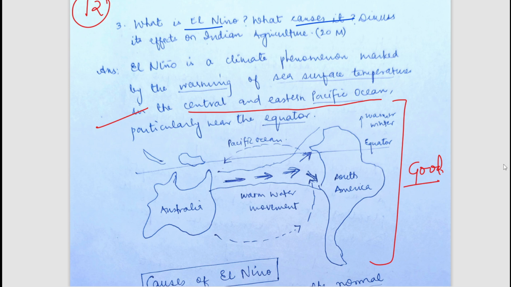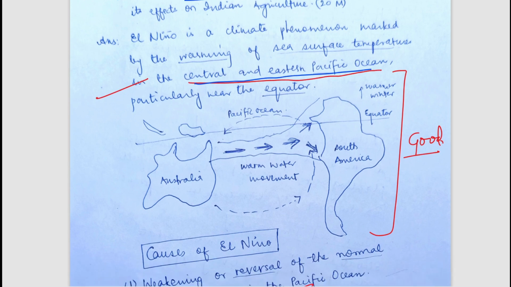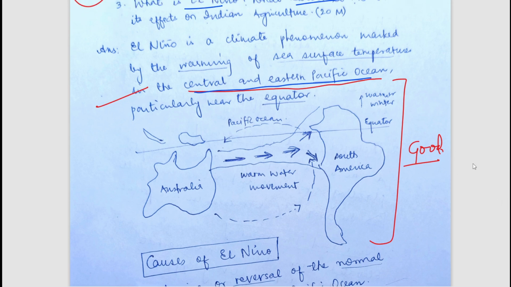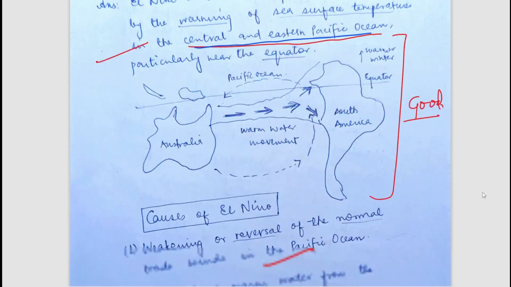So we all know what El Nino is, that is warming of sea surface temperature of central and eastern Pacific Ocean off the coast of Peru. So you can see how nicely the drawing has been made and explained. So well written, well drawn, and well explained. And just opposite of El Nino is La Nina, we all know that.